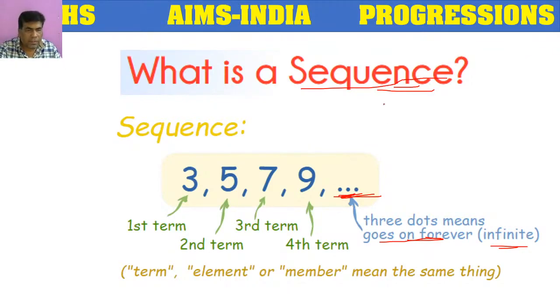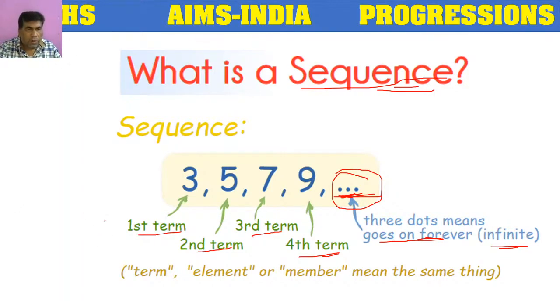In this sequence we have some terms. Here 3 is the first term, 5 is the second term, 7 is the third term, 9 is the fourth term. Like this, we have infinite terms in this sequence.